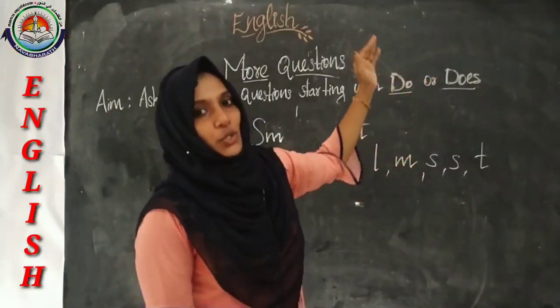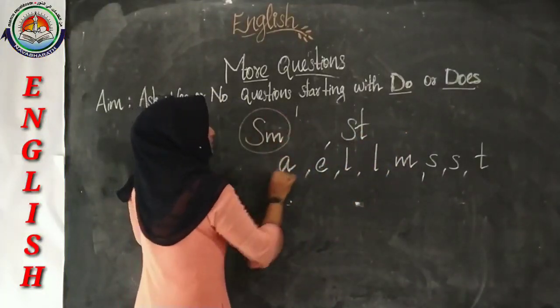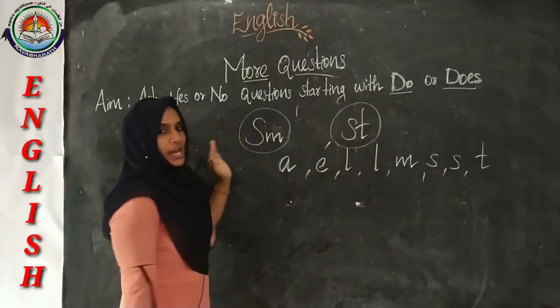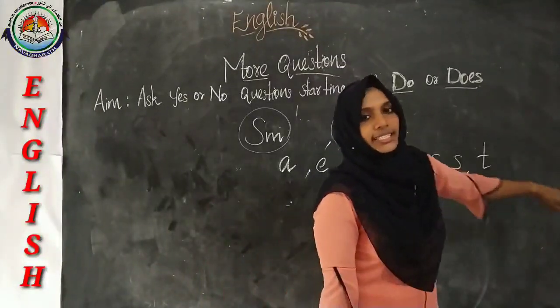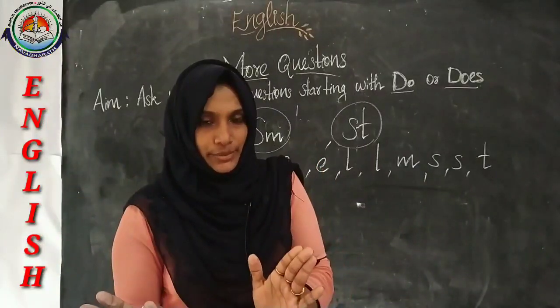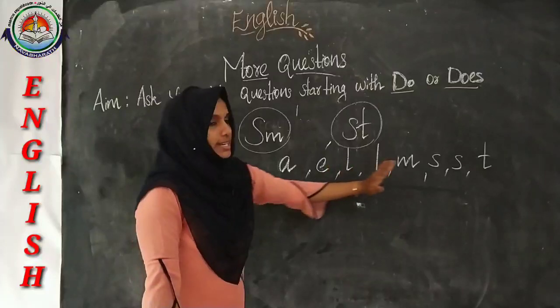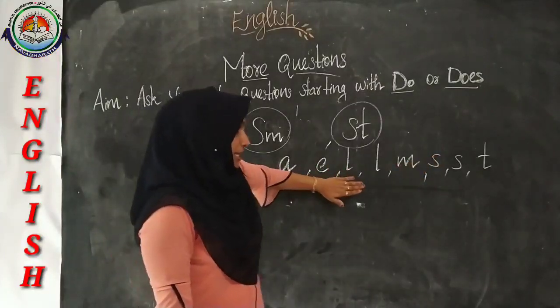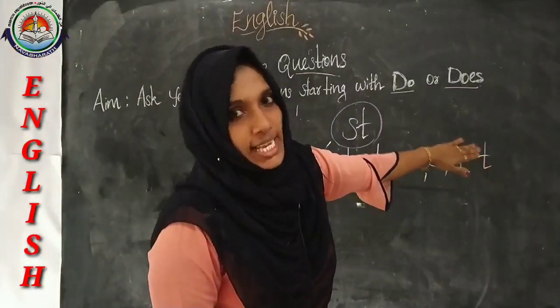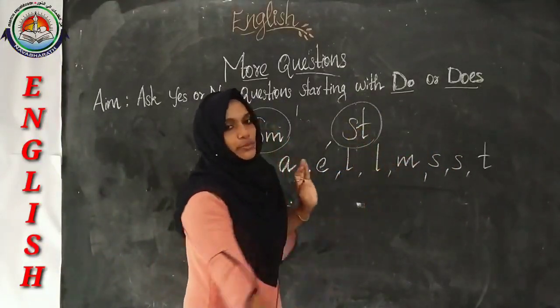Now we are going to make words with these SM and ST by using these letters only. Before starting this activity, you should be aware of the sounds of these letters. If you are familiar with the sounds of these letters, then only you will be able to make the words.